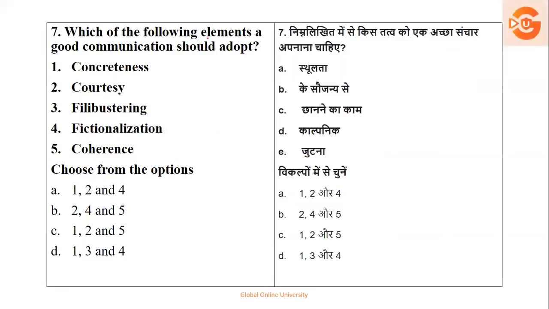So here your right option is option number C. Next question. Which of the following elements should good communication adopt? Okay, concrete, courtesy, filibustering, fictionalization, coherence, and you have to choose from the above.